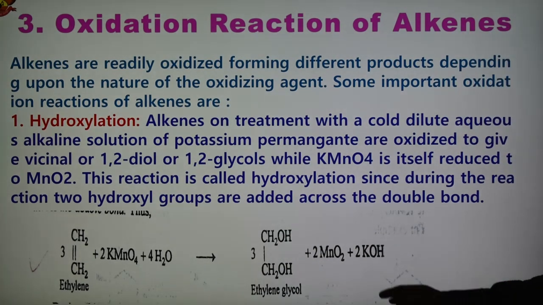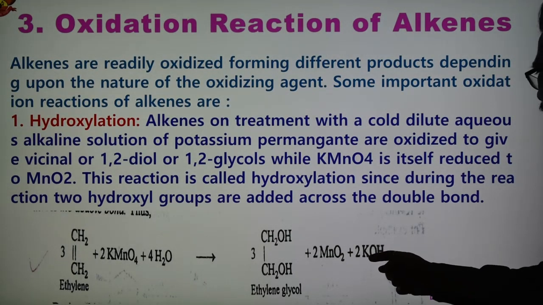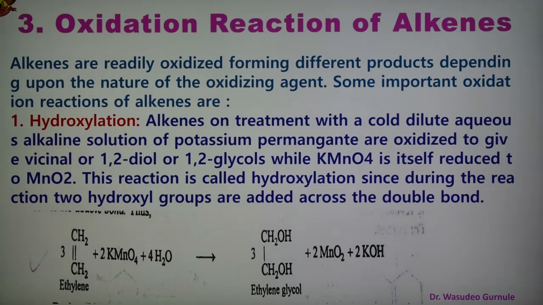This is ethylene glycol, and KMnO4 is converted into MnO2, and KOH is the other product. So we obtain ethylene glycol here, and this is the hydroxylation.